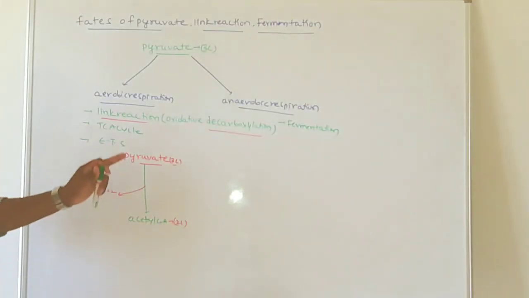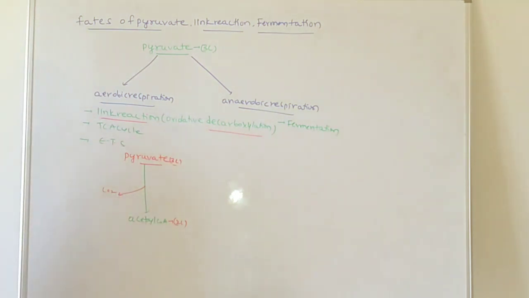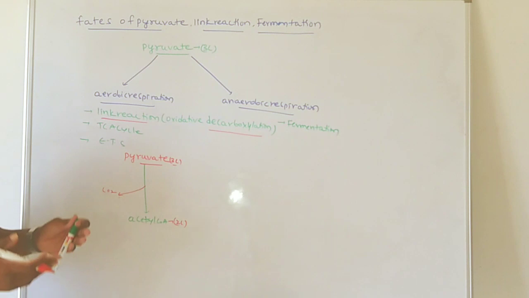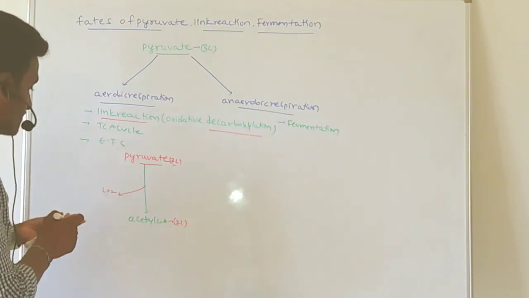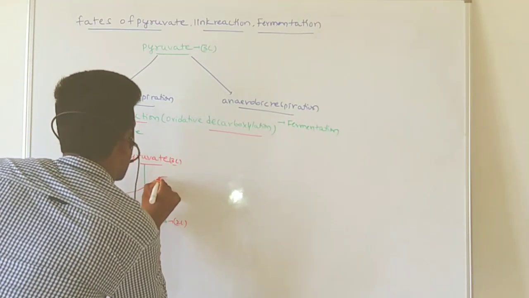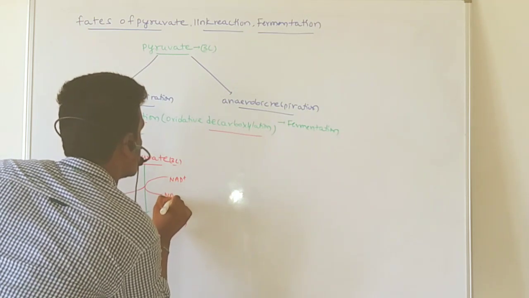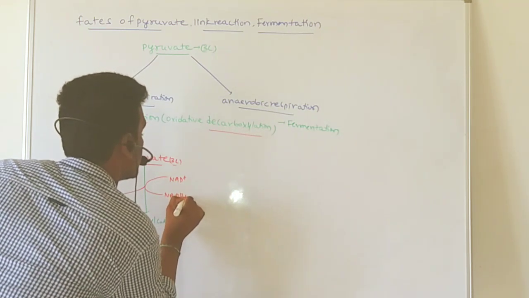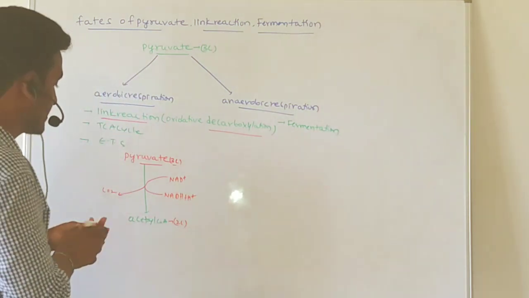And along with that, oxidation also takes place. As a result of oxidation, we are getting energy in the form of NADH2. Here NAD plus is converted into NADH plus H plus.